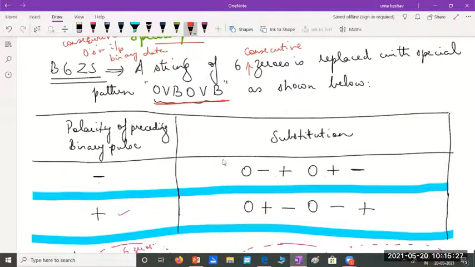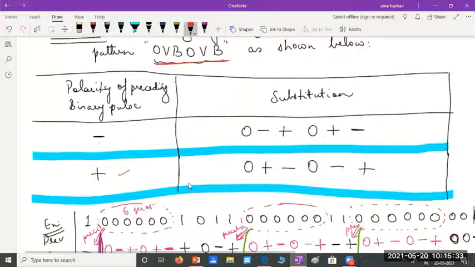It is a bit difficult, but you'll have to remember this. They can ask problems also. And if the preceding signal value was positive, positive means above 0, plus A, and negative means minus A. So if the signaling level was positive for the preceding pulse, the replacement pattern will be 0 plus minus.